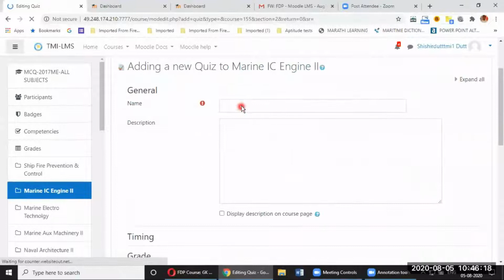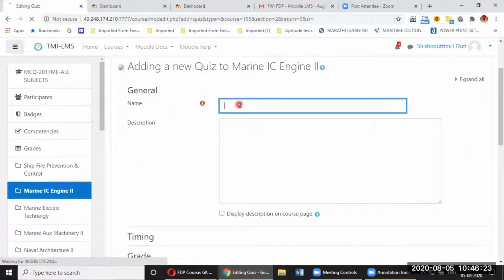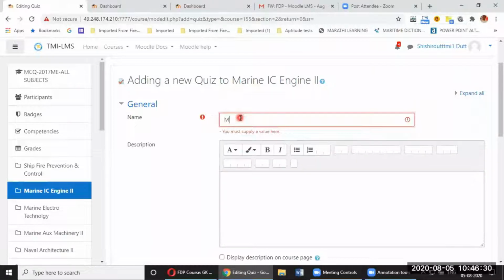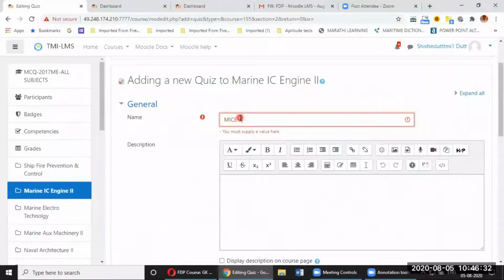Now, the first thing is, please understand that students should be able to identify what this quiz is and which date it belongs to. So I'll call it MICE 2, and I'll put a date. For example, the quiz is for today, 5th of August. So I'll put 05/08/2020. So this is the name of my quiz. Right now, I'm not putting any questions. This is just the naming. It's like giving an address. You have not created any building over there, just created an address.